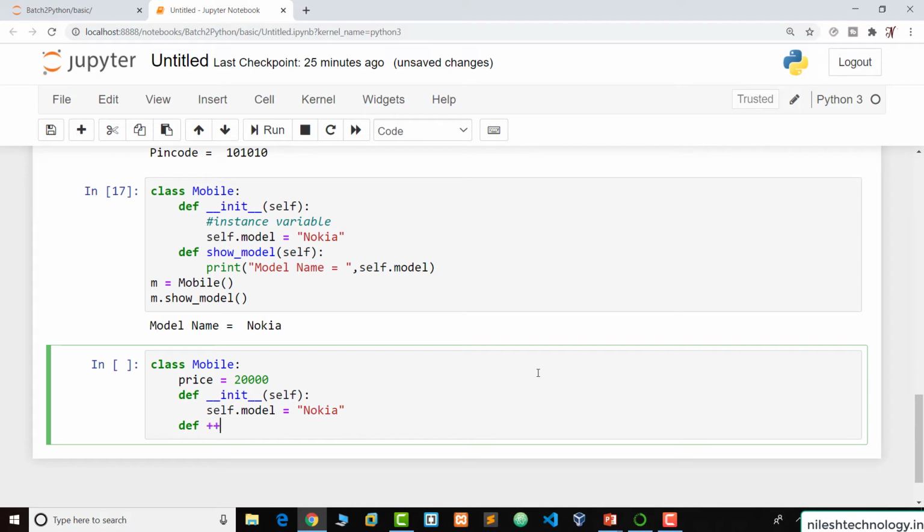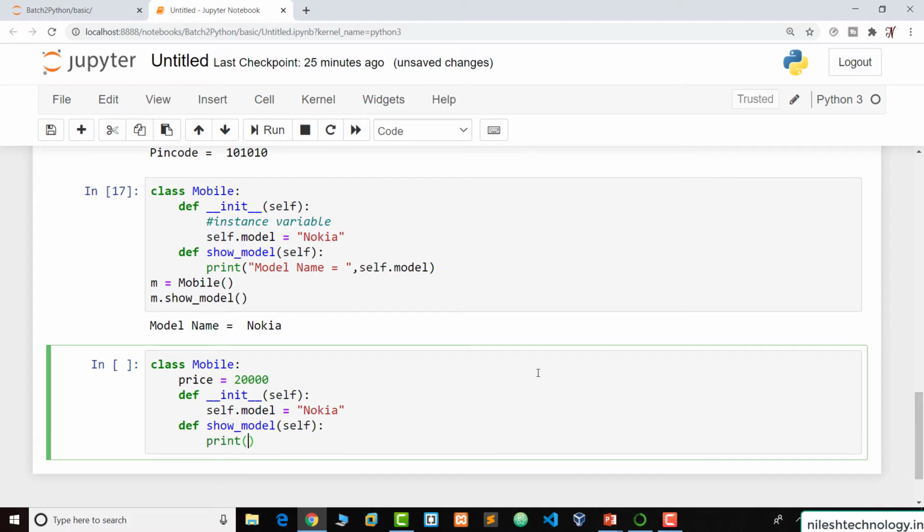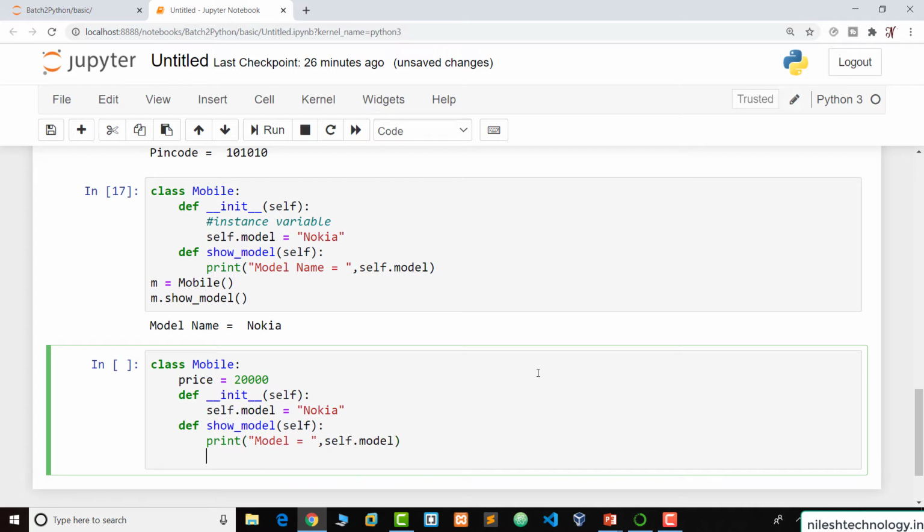We define another one, show model, and print model is equal to self.model, price equal to self.price.